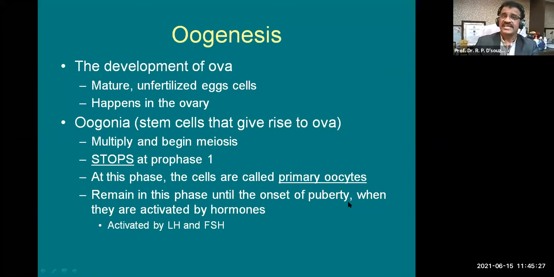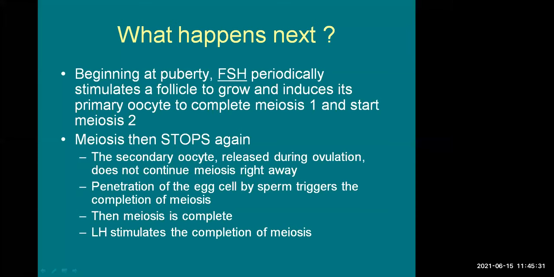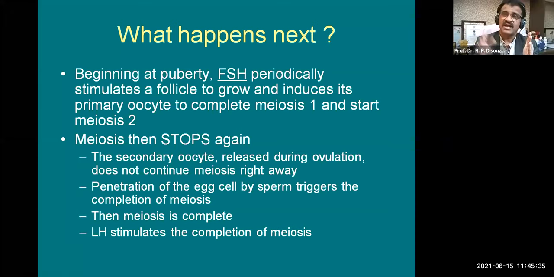So beginning at puberty, which is around 12 years of age in females, follicle stimulating hormone, which is secreted by the pituitary gland, periodically stimulates a follicle to grow. That follicle, meaning the ovarian follicle or Graafian follicle, induces its primary oocyte to complete meiosis 1 and start meiosis 2.